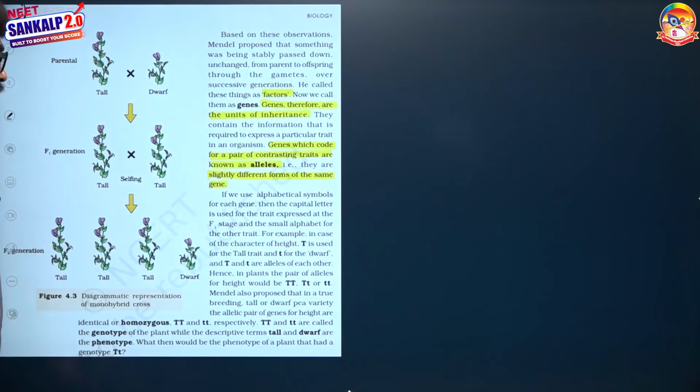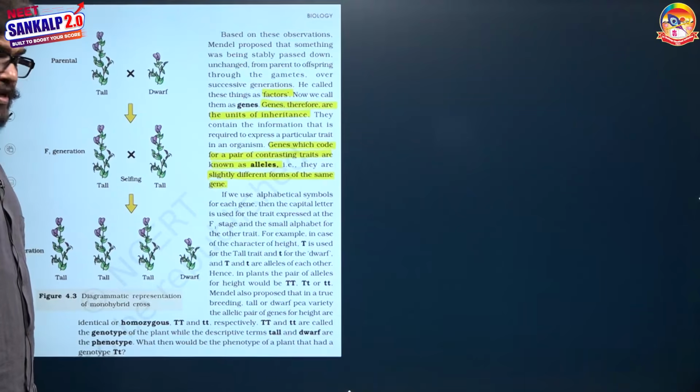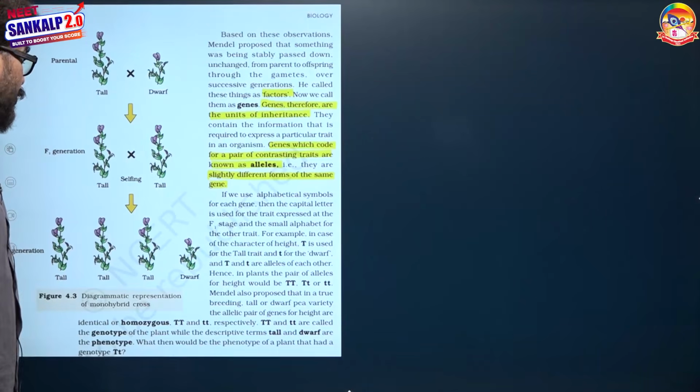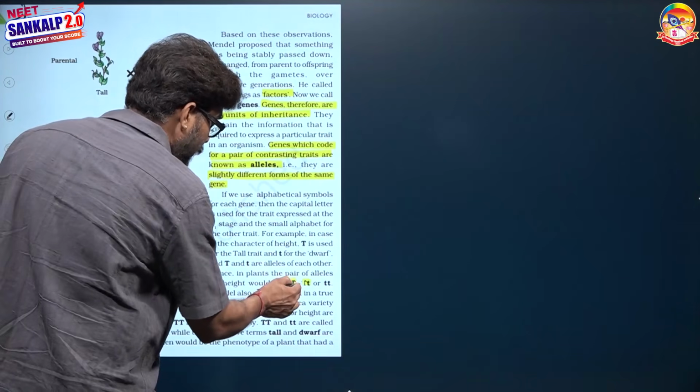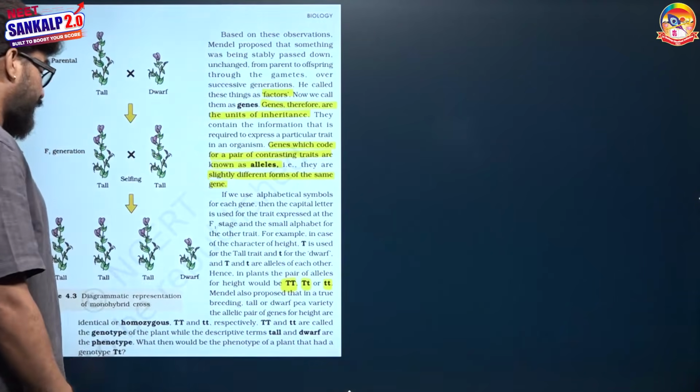If we use alphabetical symbols for each gene, then capital letters are used to denote the dominant gene and small letters are used to denote the recessive trait. It means capital T would be the pure line tall, capital T small t would be the heterozygous tall, and small t would be the recessive dwarf.